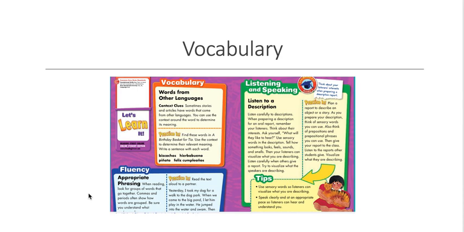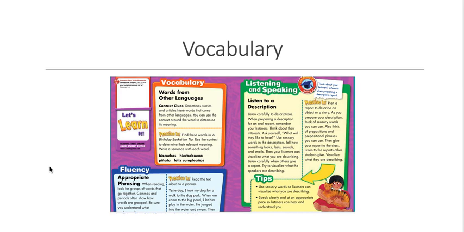Fluency, reading at appropriate phrasing. When reading, look for groups of words that go together. Commas and periods often show how words are grouped. Be sure you understand what you're reading. Practice it. Read the text aloud to a partner. Yesterday, I took my dog for a walk to the park. When we came to the big pond, I let him play in the water. He jumped into the water and swam. Then he shook himself off and we left. So that's appropriate phrasing.